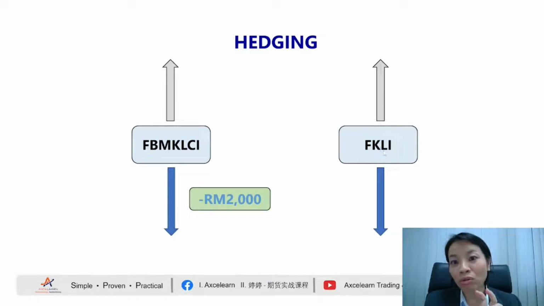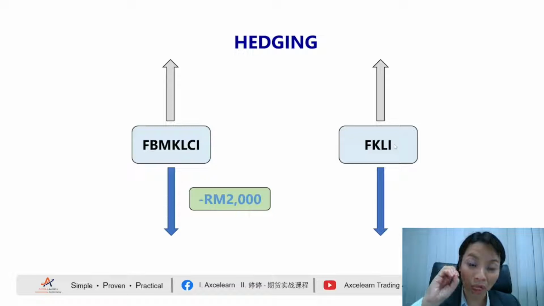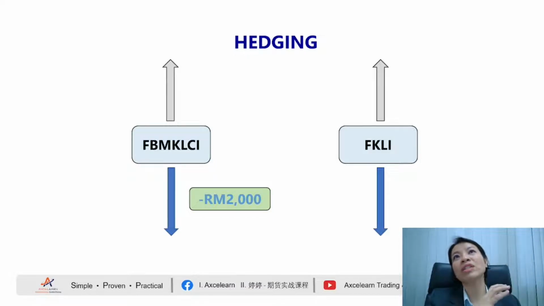So if you are going to hedge your FBM KLCI stocks, what can you do? If I'm going to hedge, meaning during a downtrend, for FKLI I will need to sell a contract. Previously, I remember we have a topic on hedging. How do you hedge? How many contracts? You can go through it, and subsequently we are going to cover the topic as well.